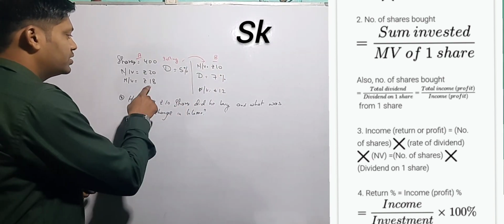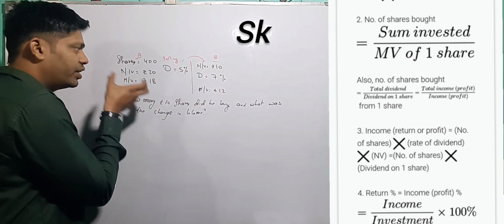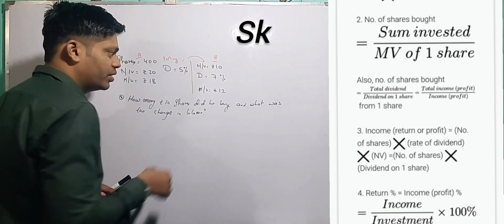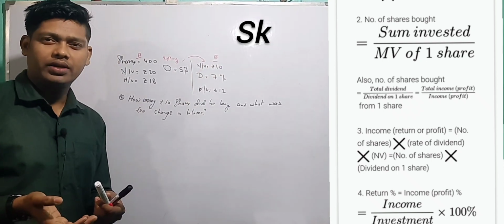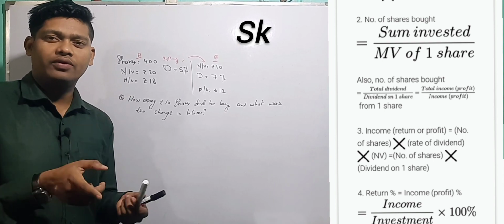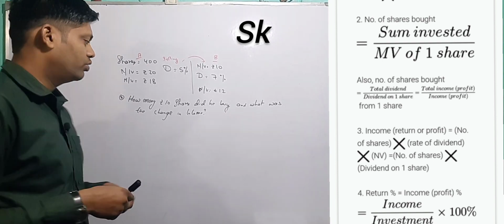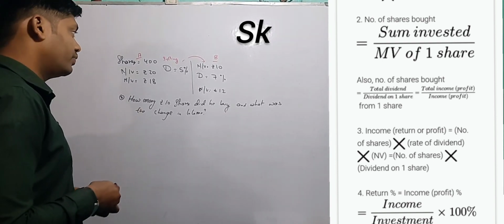Okay, so how much he is getting, first you have to see, because after getting that amount only we can invest in this company, no? So we don't know how much money he is getting, so how can I invest? So first I have to see how much I am going to get. So I have to find out the investment.